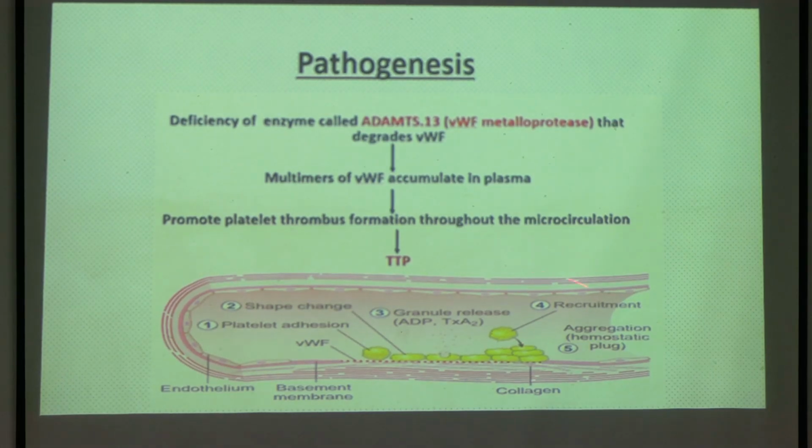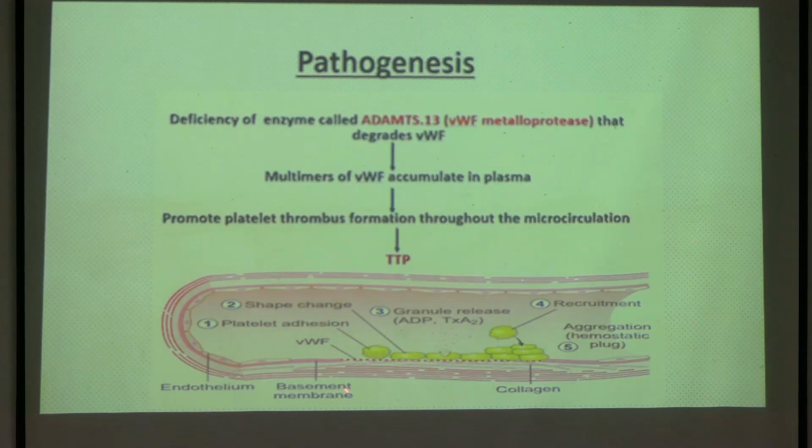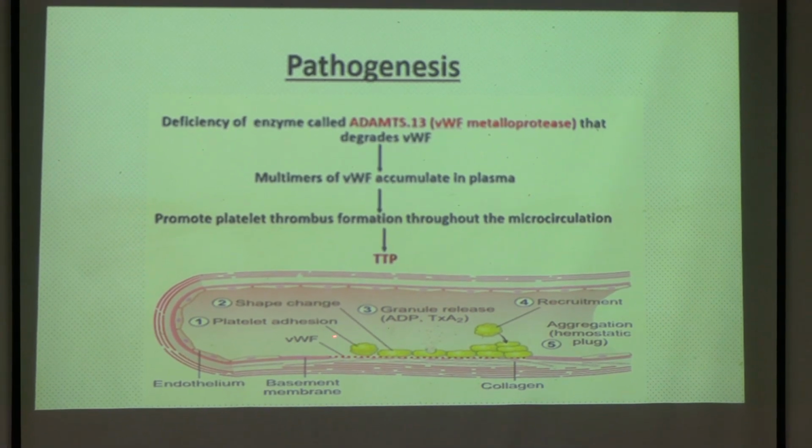So normally what is happening here is that first there will be injury, okay, what I have told you previously also, and then it will expose the subendothelial collagen. So von Willebrand factor will come and this platelet will form a bond with the von Willebrand factor, right? So now what is happening normally, there will be a bond, that is platelet adhesion, that is your platelet plus von Willebrand factor.